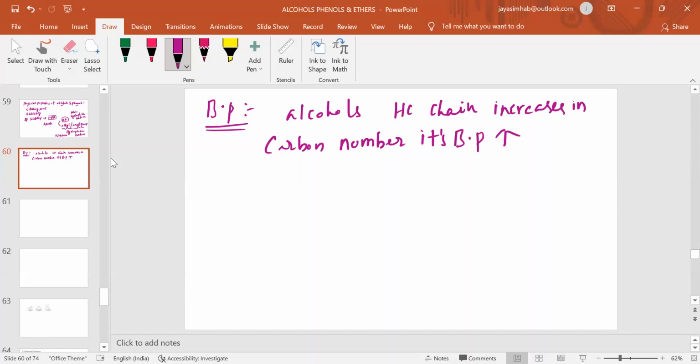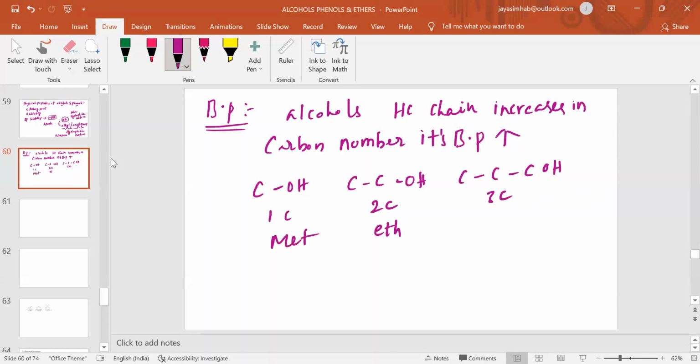Suppose, for example, a 1 carbon alcohol, 2 carbon alcohol, or 3 carbon alcohol. So this is a 3 carbon alcohol, 2 carbon alcohol, and 1 carbon alcohol: methanol, ethanol, and propanol.